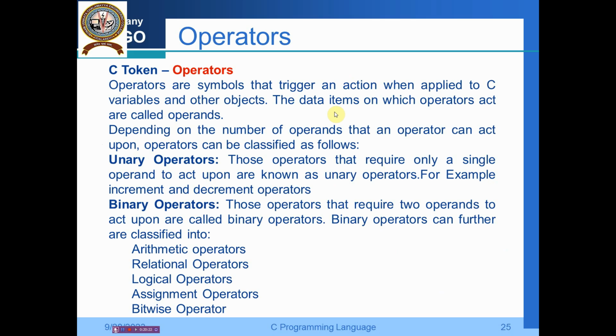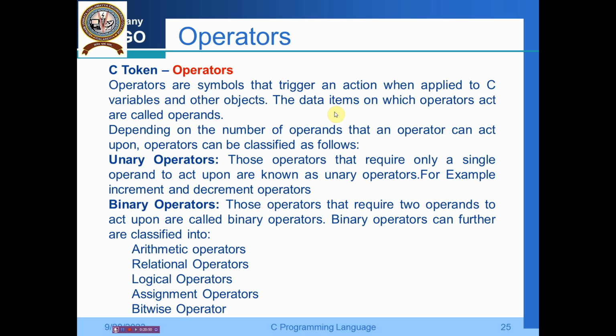Operators are symbols that trigger an action when applied to C variables and other objects. The data items on which operators act are called the operands. Depending on the number of operands, the operators can be classified into the following: unary operators, binary operators, and ternary operators. Unary operators are those operators that require only a single operand to act upon.